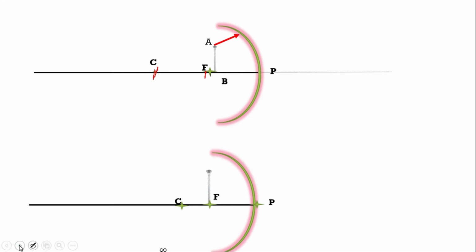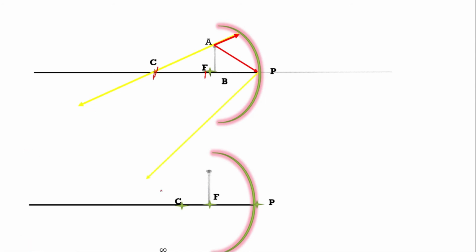It will reflect along the same path. See, it is reflecting along the same path because it is falling along the direction of the center of curvature. It reflected back along the same path. Now the second ray, which is falling obliquely, will reflect obliquely.